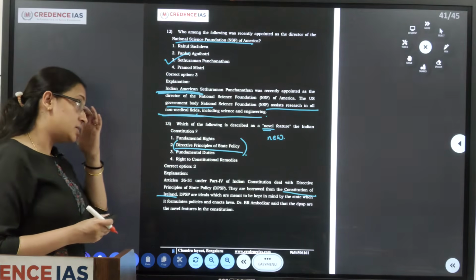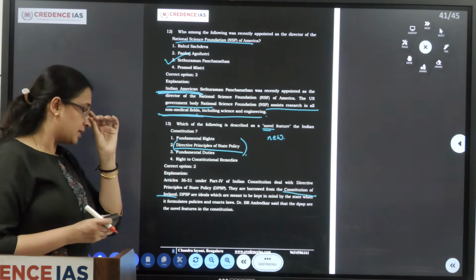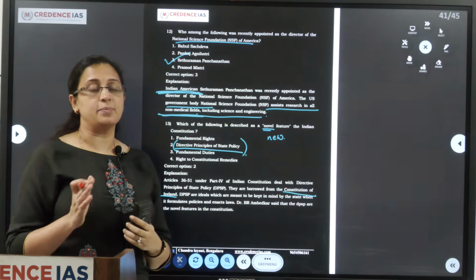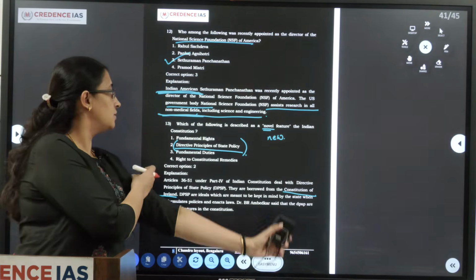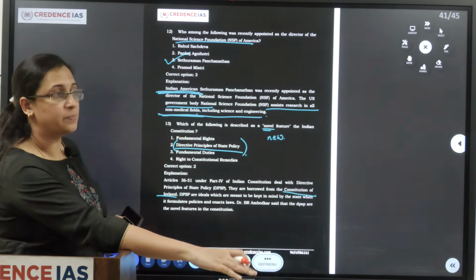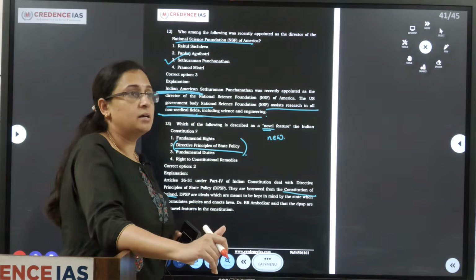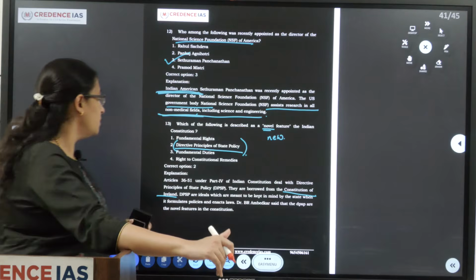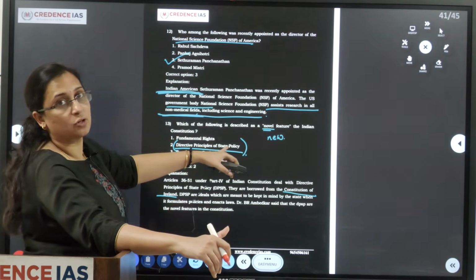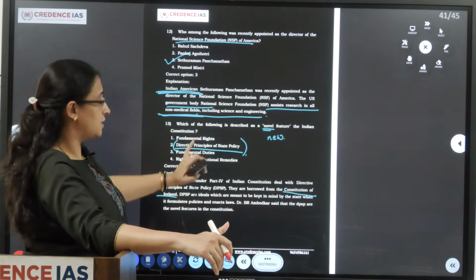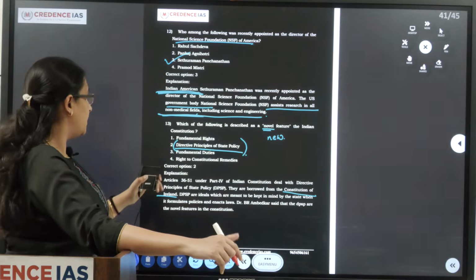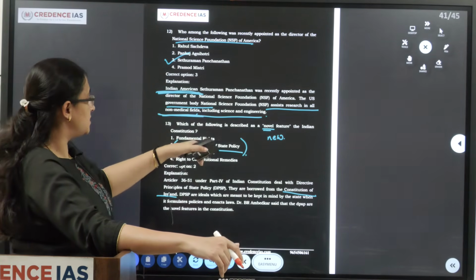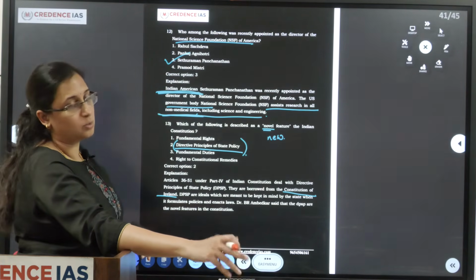Okay, so these DPSPs, what they do, they help the government in policy making such that the government should keep in mind the DPSPs while making any laws for the socio-economic development of the nation. So they promote socio-economic policies, these Directive Principles of State Policy, and Dr. B.R. Ambedkar called these DPSPs the novel feature of the Indian Constitution.